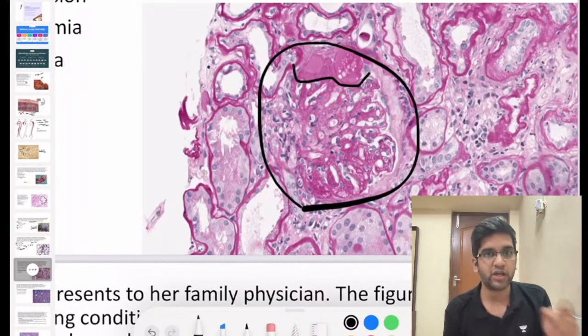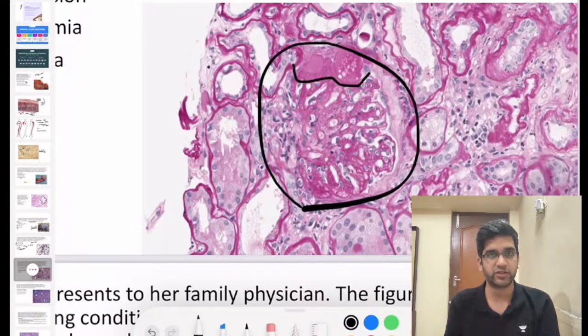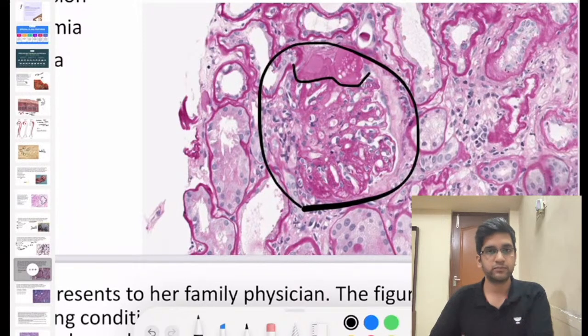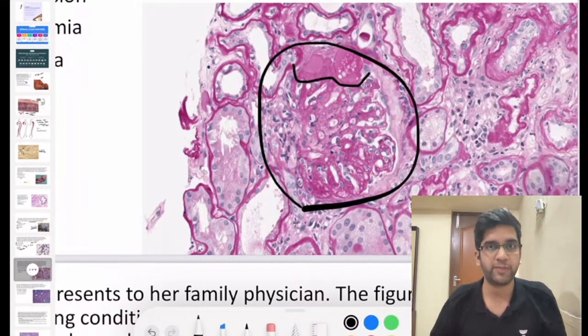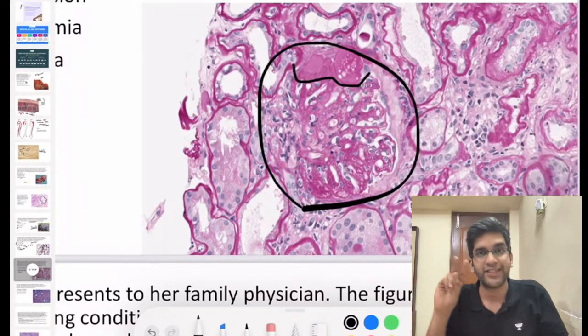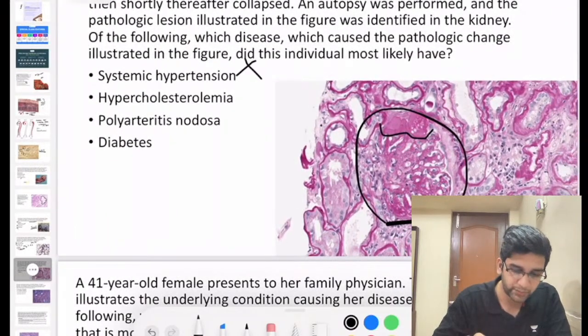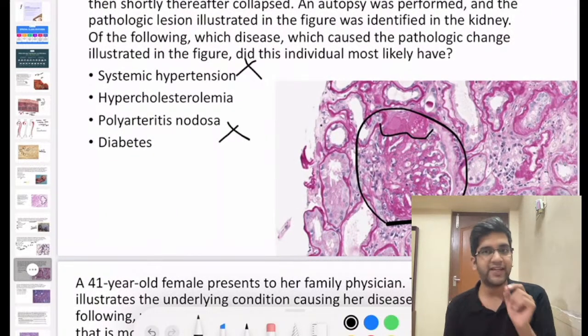Will polyarteritis nodosa affect my glomerulus, which is a capillary and a small vessel? Is PAN a small vessel vasculitis or a medium vessel vasculitis? PAN is a medium vessel vasculitis, right? So the first option, hypertension, will not affect the glomerulus. The third option, PAN, again will not affect the glomerulus. So you can easily rule these two out just with the basic knowledge you already have.